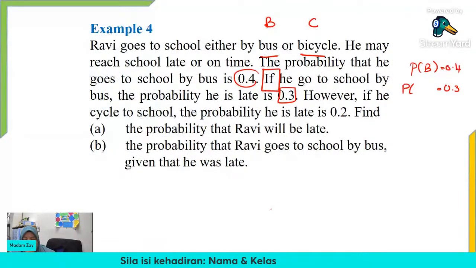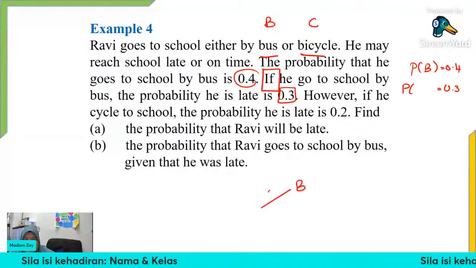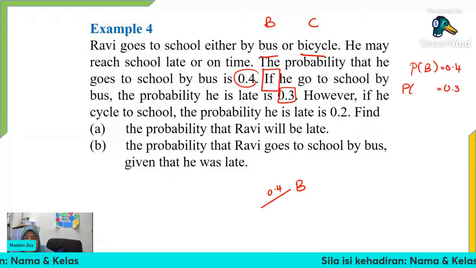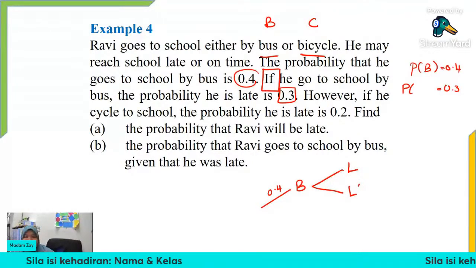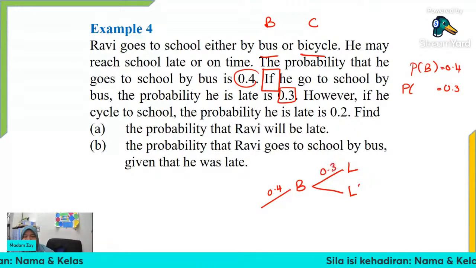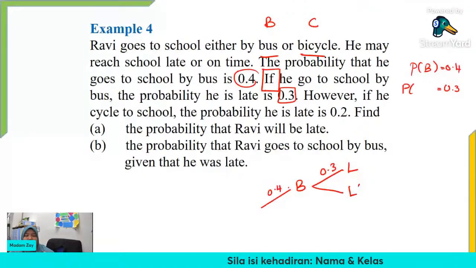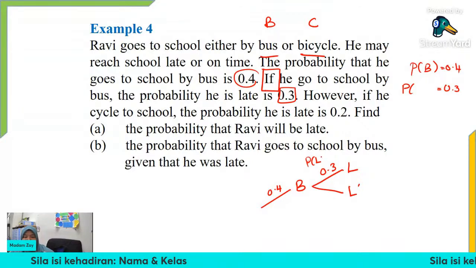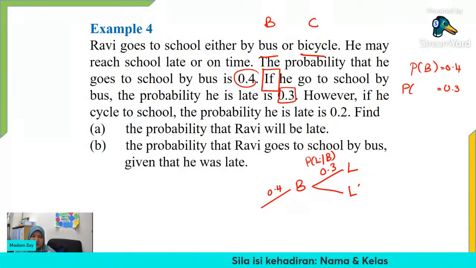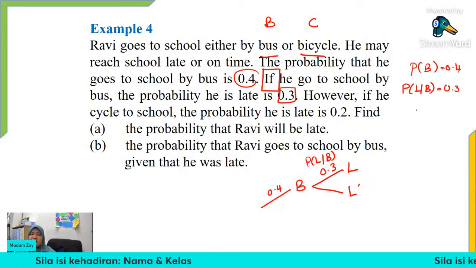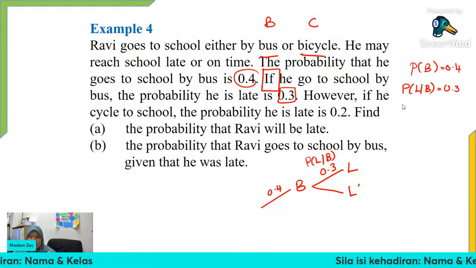So, kalau bus is 0.4. If he go to school by bus, the probability that he is late. So, from bus, he can be late or on time. So, the probability of late is 0.3. Why? It comes from if he go to school by bus. So, this 0.3 is actually probability of L late given he use bus. Okay? So, dia adalah conditional probability kat sini. Saya boleh terus listkan je L given B kat sini. Sebab saya nampak. So, korang kalau tak nampak, buat tree diagram.